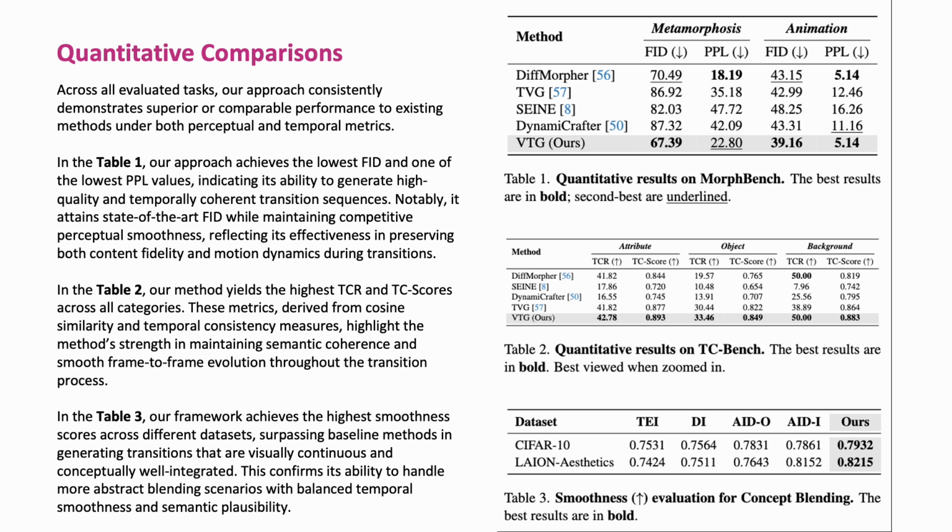These metrics, derived from cosine similarity and temporal consistency measures, highlight the method's strength in maintaining semantic coherence and smooth frame-to-frame evolution throughout the transition process. In Table 3, our framework achieves the highest smoothness scores across different datasets, surpassing baseline methods in generating transitions that are visually continuous and conceptually well integrated. This confirms its ability to handle more abstract blending scenarios with balanced temporal smoothness and semantic plausibility.